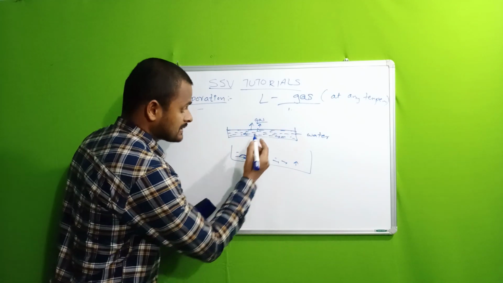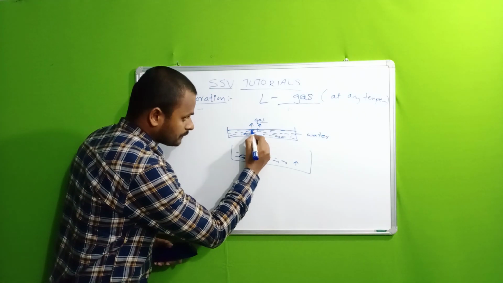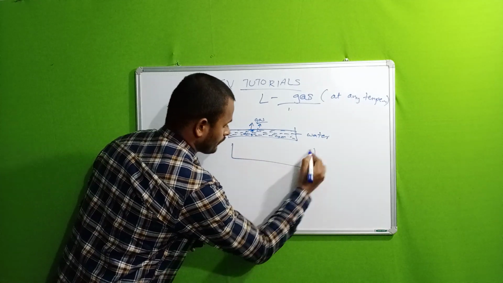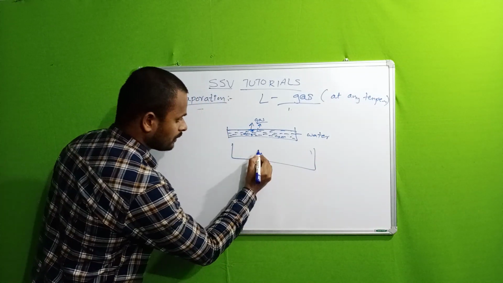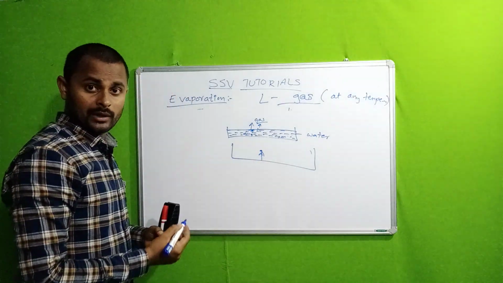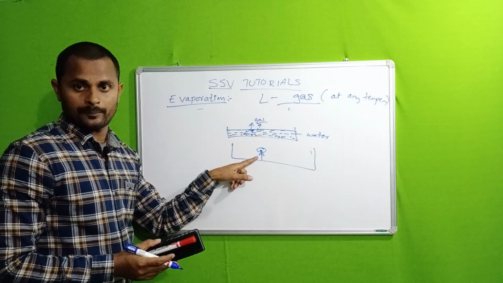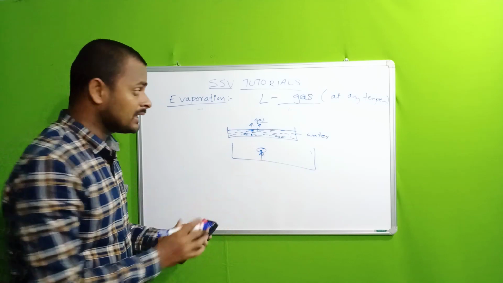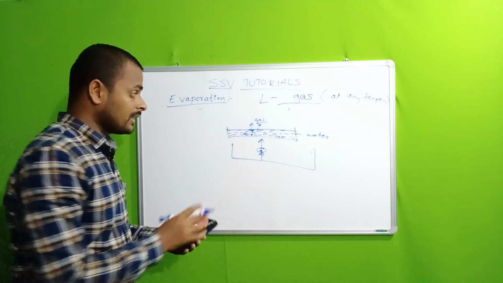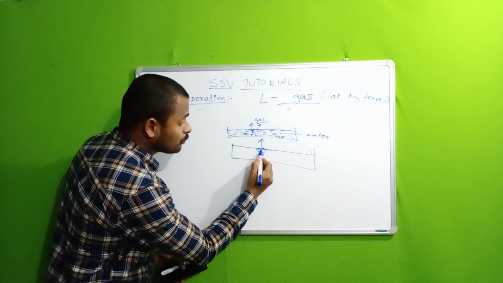In this particular case, any inner molecule collides with the upper molecule. For example, here an inner molecule and here an upper molecule. When an inner molecule collides with the upper molecule, then this upper molecule gets some energy from this molecule. Then because of the energy, it is moving upwards.